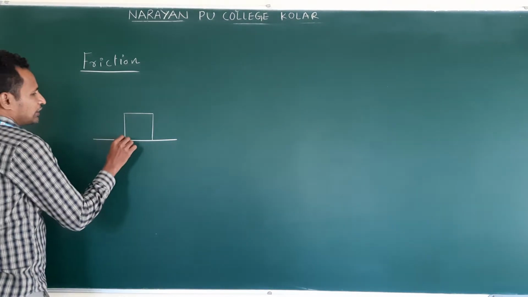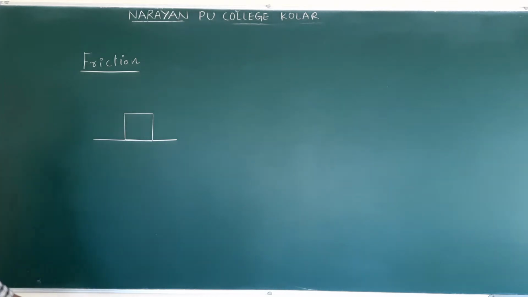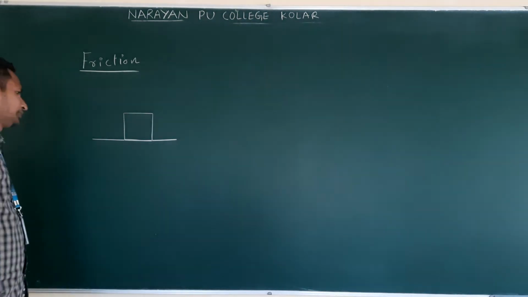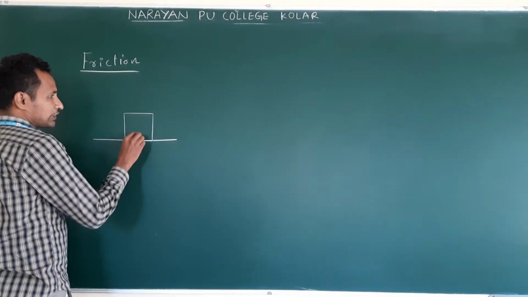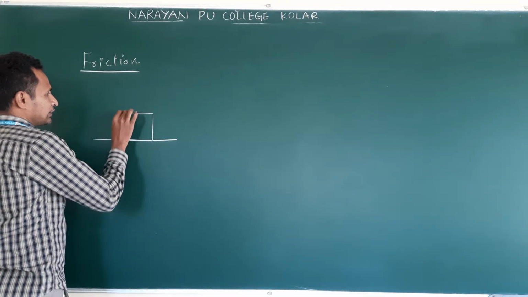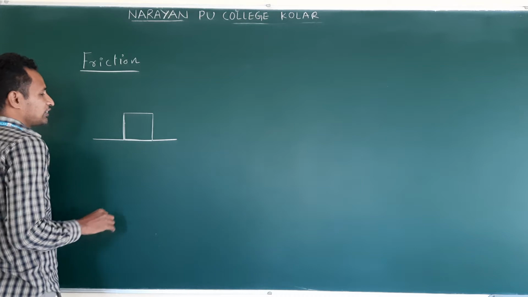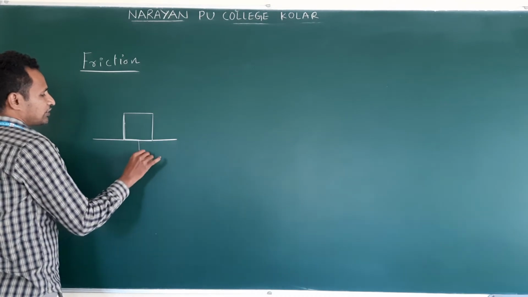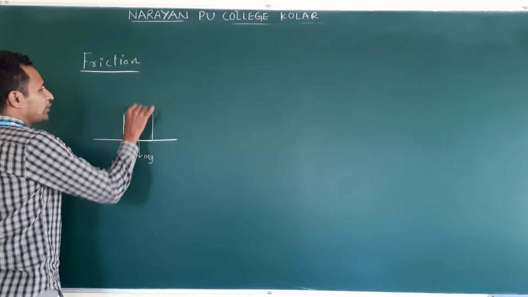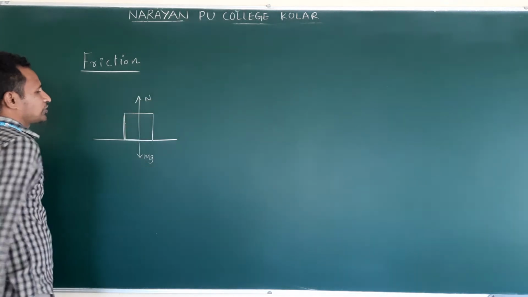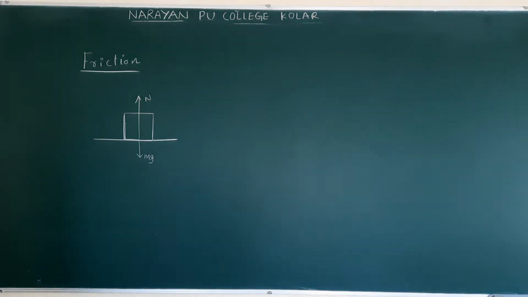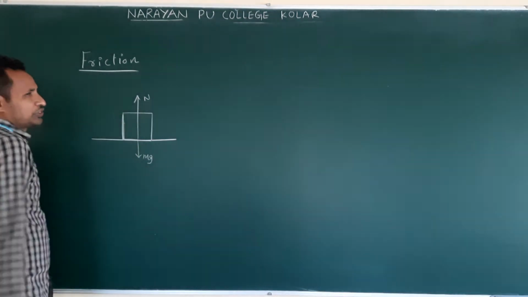or an object resting on a horizontal surface, what are the forces? It is placed on a horizontal surface. Mg acts downwards. Normal reaction acts upwards. So we are not talking about these two.